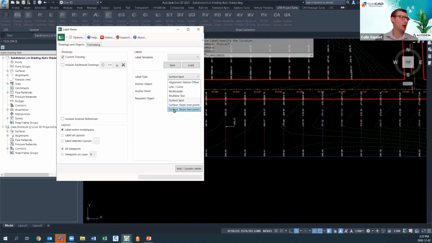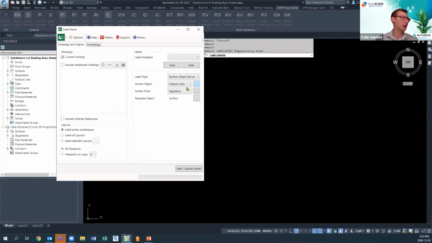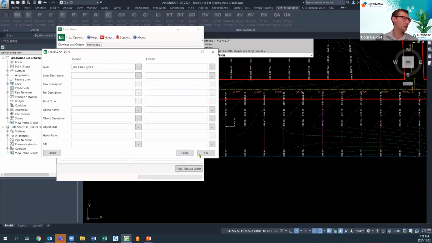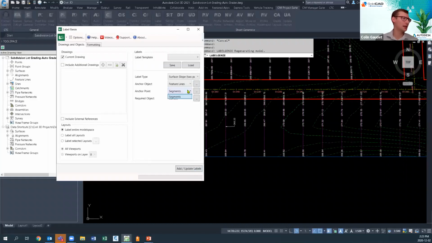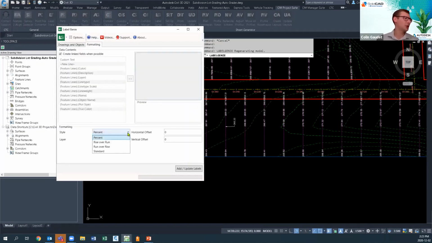In this case, I want a surface slope 2 points as our last scenario here to label each of the slopes in there. Feature lines, it's still picking the good ones in the filter right here. Perfect. Segments, I have the options for segments. So you see how your options change a little bit. Now I have the options of lines and curves. Still got that same surface selected. In the formatting tab, I just want to make sure that I'm choosing %, my correct style. So your styles from your standards fit into this flawlessly as well.